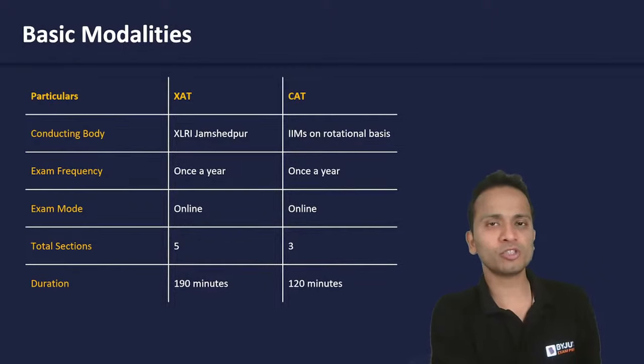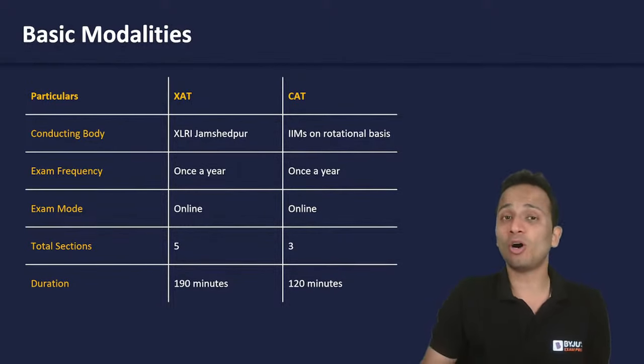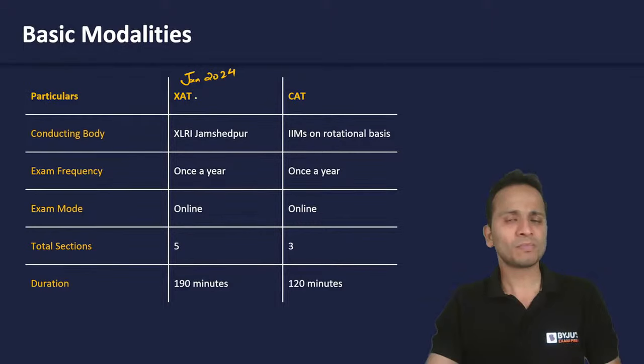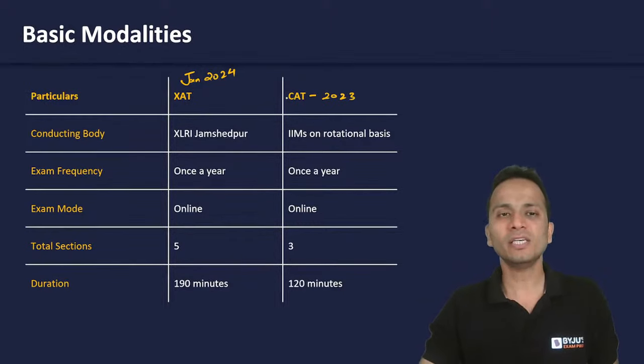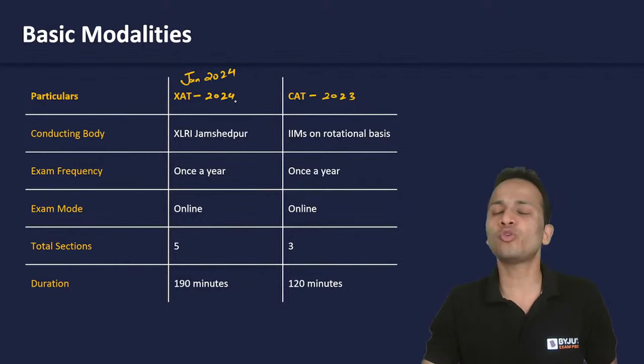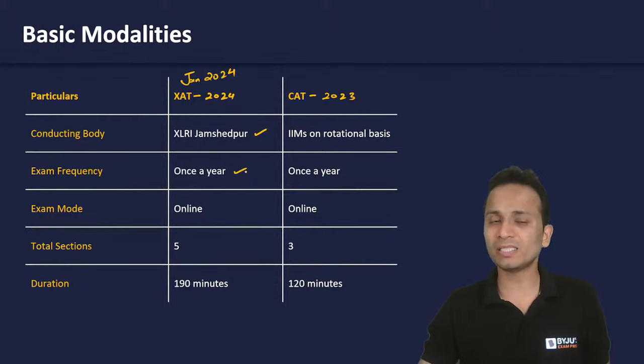All the students who are preparing for CAT in the upcoming session will be taking the XAT examination in January 2024. So those students who will be taking CAT 2023 will be taking XAT 2024. The upcoming XAT examination will be called XAT 2024. The conducting body is XLRI Jamshedpur, the examination frequency is once every year, and the mode of the examination is online.